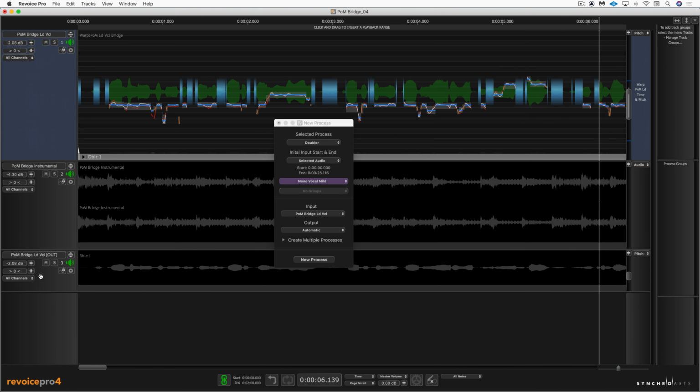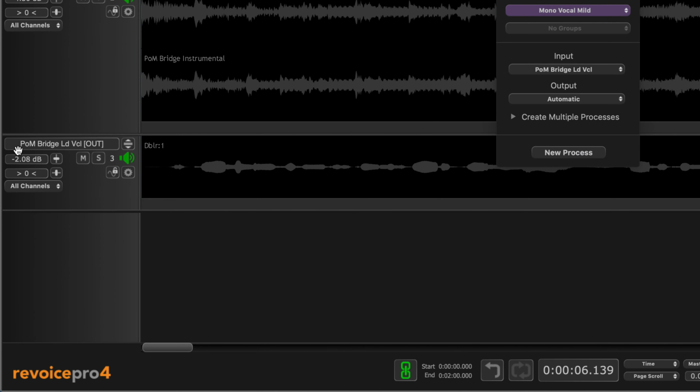All right, that's sounding great. And you'll notice that the new double track inherited the same volume offset as the original, which is nice. I'm going to lower this one a little bit more so it can blend in. And let's continue listening.